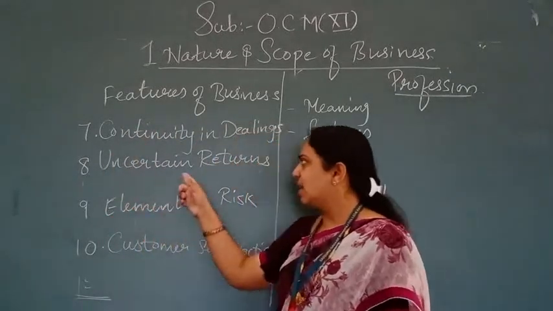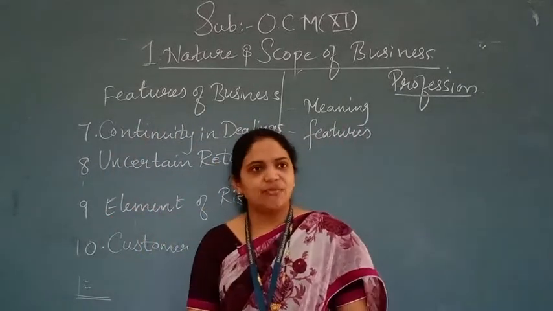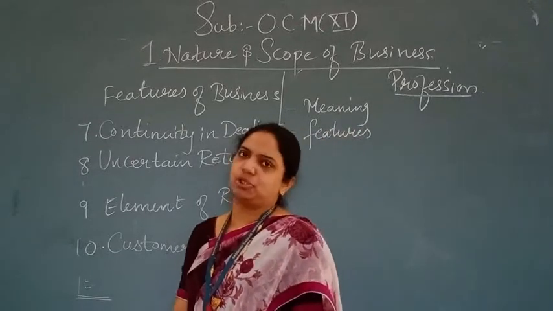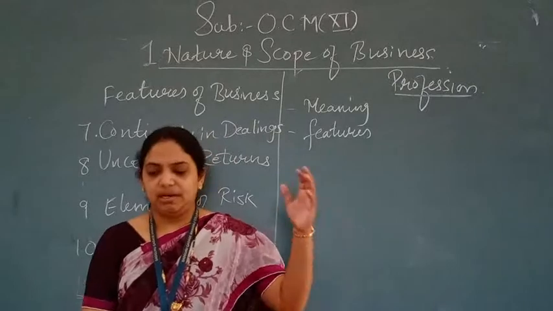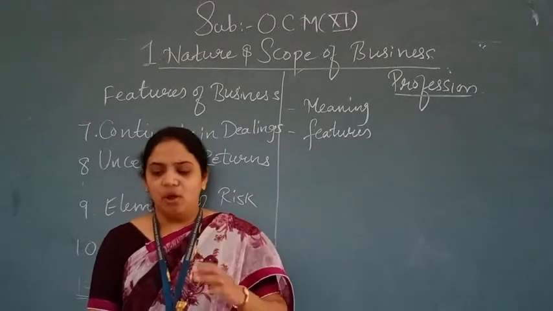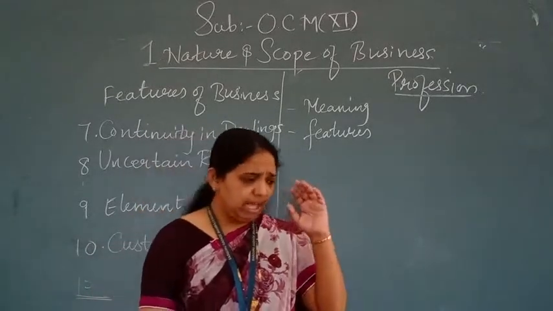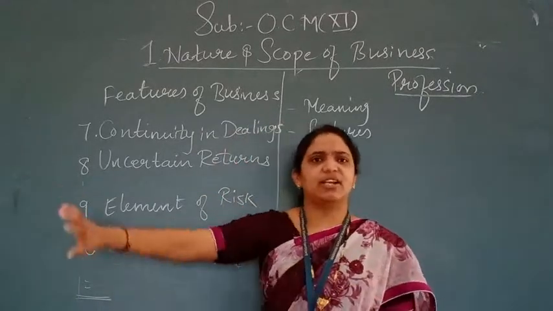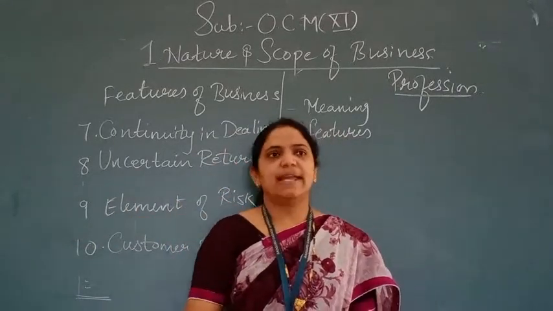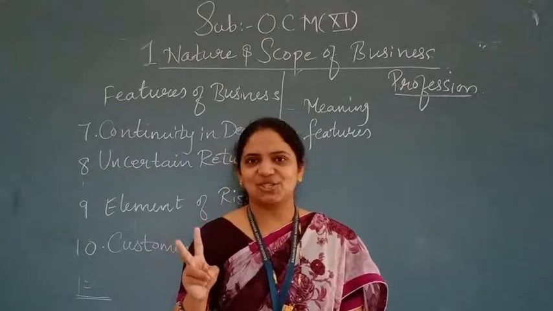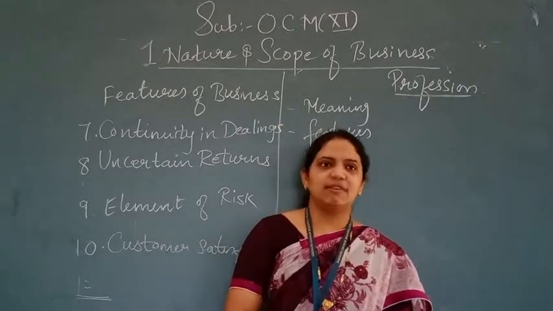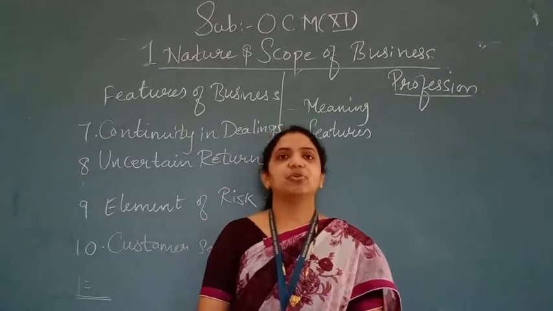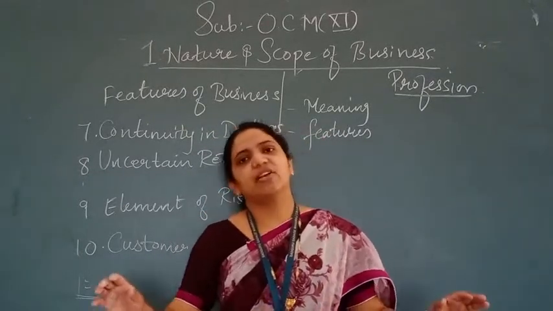Number 8 is uncertain return. Now obviously uncertain return is going to be there. In business, the returns are never predictable or guaranteed. Every businessman has to suffer a loss in the life cycle of the business. Yes or no? Like every coin has two sides. One is the profit, another is a loss. So every businessman has to suffer loss in the life cycle of the business.